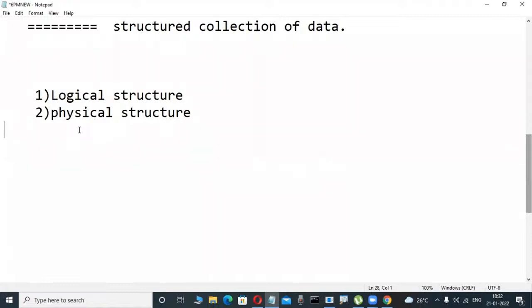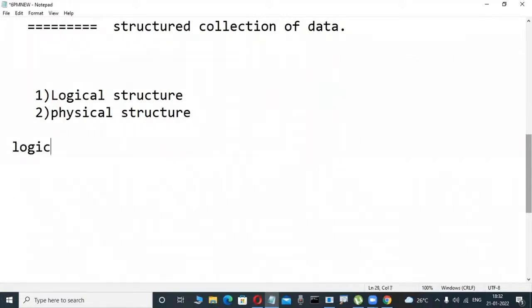Okay, logical structure only. I am also working in the logical structure. You are also working in the logical structure. You, a Java or .NET front-end programmer, are also working in the logical structure. I agree, the logical structure of the database. But what is that logical structure? Suppose DBA persons are there, those persons work in the physical structure. Don't worry. But what is that logical structure at least? Logical structure means nothing is there.